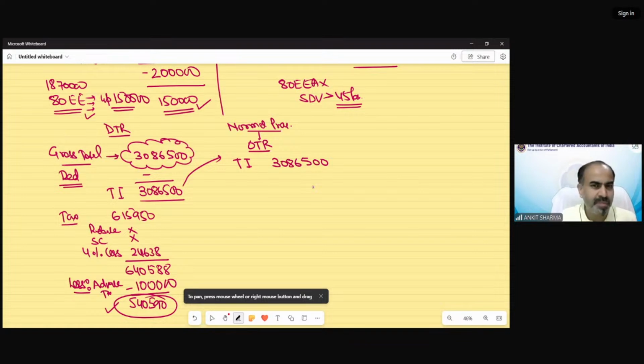There are some deductions and specifications we have to do in this. So can you tell me what kind of adjustment I need to take into account while calculating income under the optional tax regime in this question? Farhan is saying 10 double deduction. Exactly, the 10 double deduction we have calculated. That was 1,25,000, which is not allowed under default tax regime, is going to be allowed in this case.